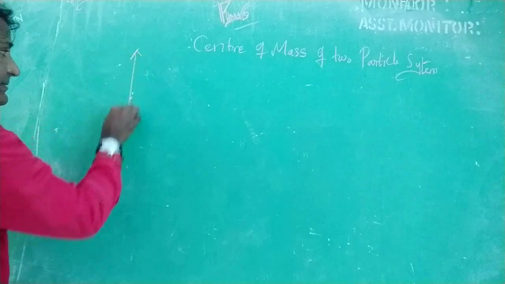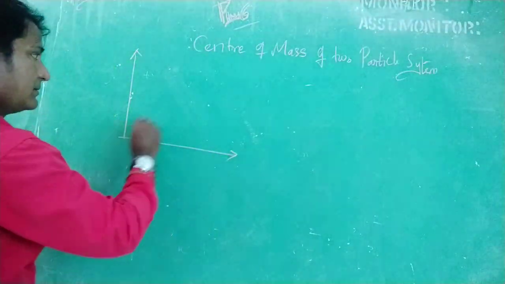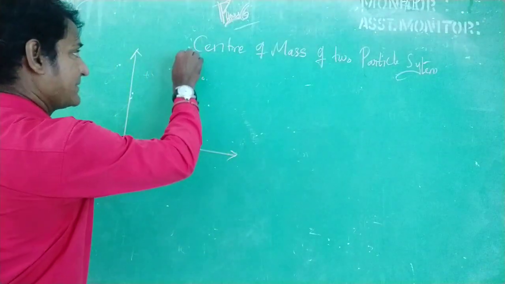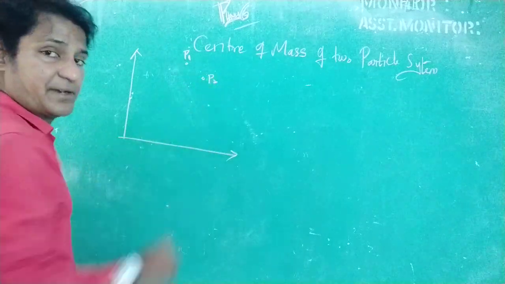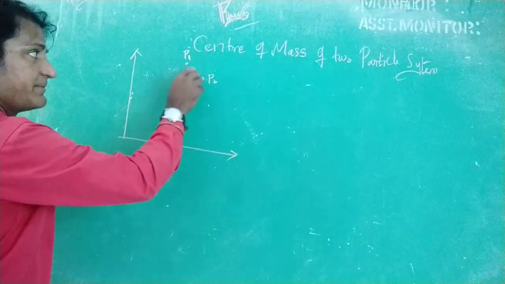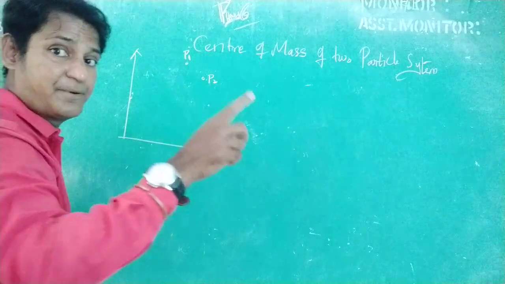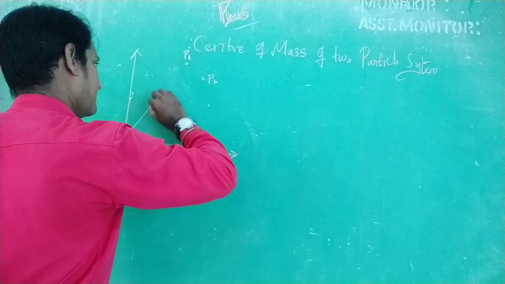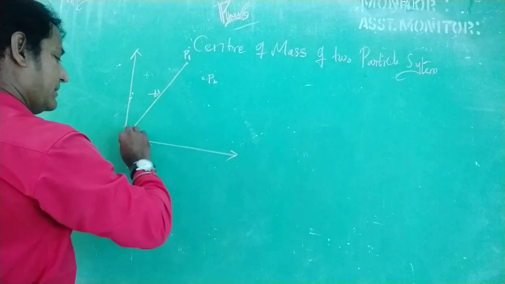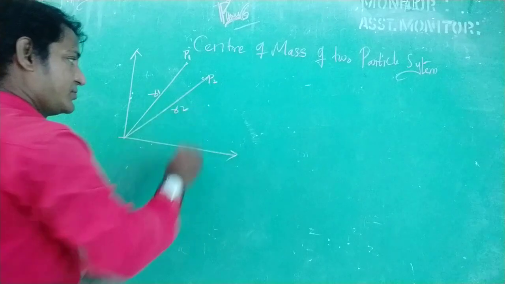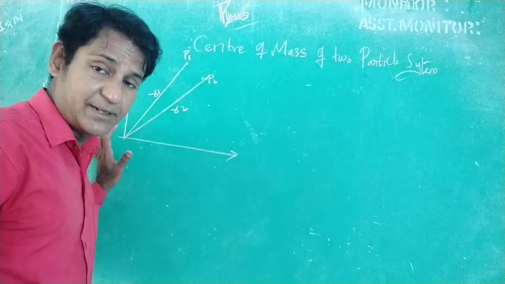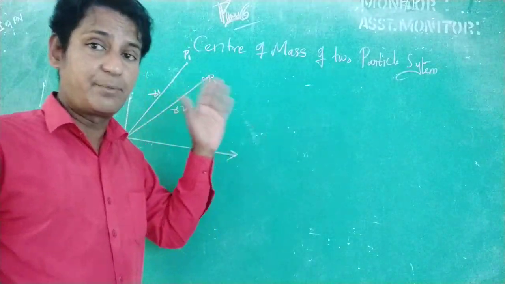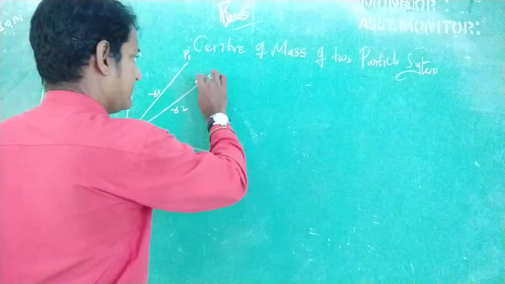So for that, consider two masses M1 and M2 placed at the positions P1 and P2 respectively. The distances of the positions of the masses M1 and M2 from the origin are R1 and R2. So R1, R2 are the position vectors for the masses which are at the positions P1 and P2 respectively.